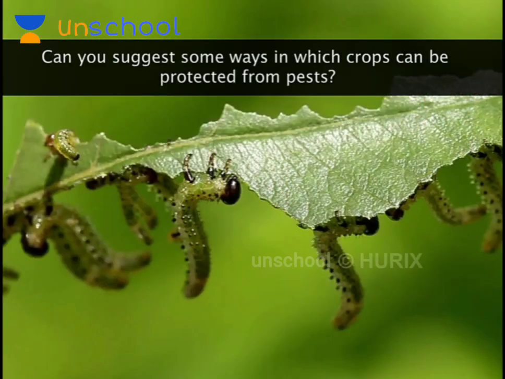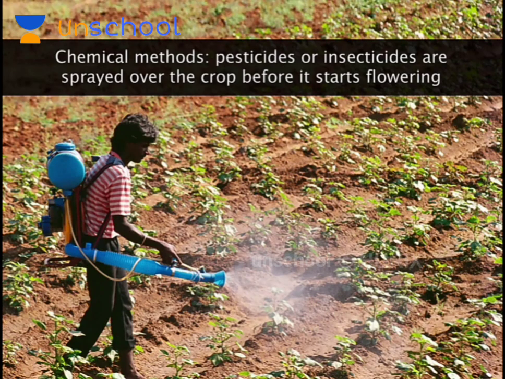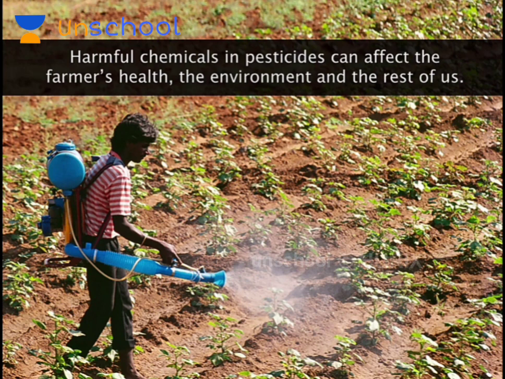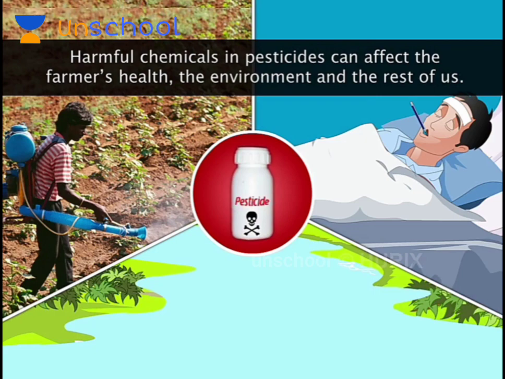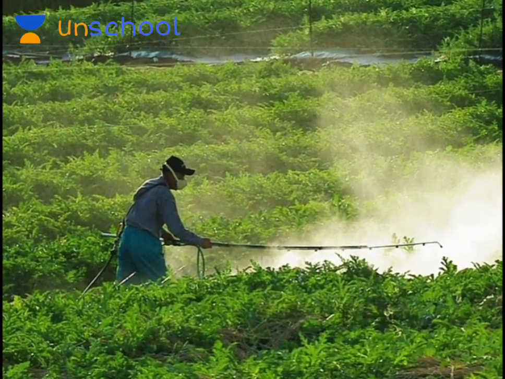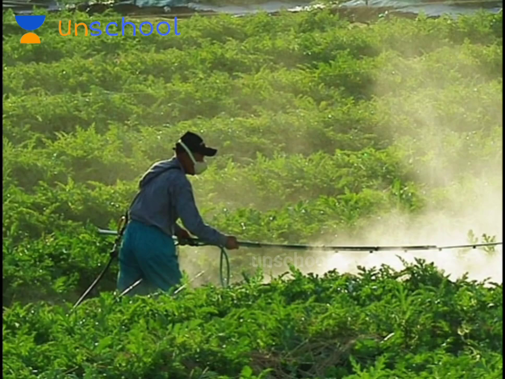Can you suggest some ways in which crops can be protected from pests? The methods farmers adopt to keep pests at bay can be chemical or cultural. The chemical method is the method most practiced by farmers. Employing this method, pesticides or insecticides are sprayed over crops before they can start flowering. Pesticides contain harmful chemicals which can affect the health of the farmer spraying them, the environment, and our health as well. To avoid the harmful effects of pesticides, farmers often cover nose and mouth with a mask while using pesticides.